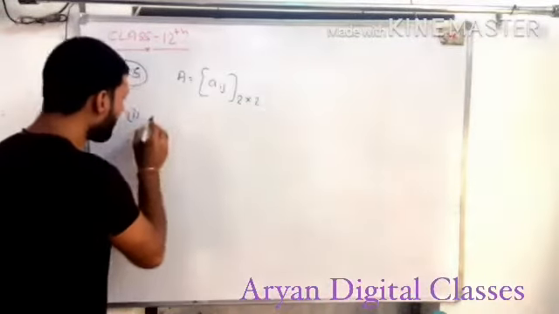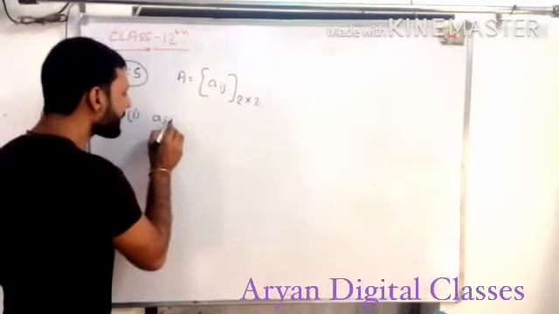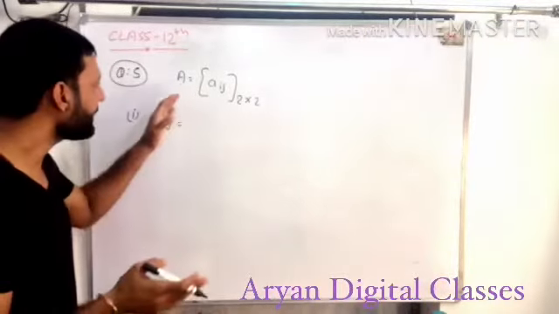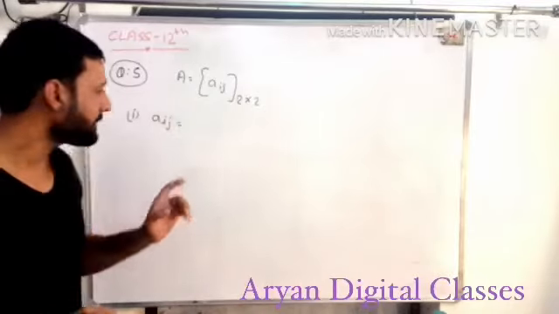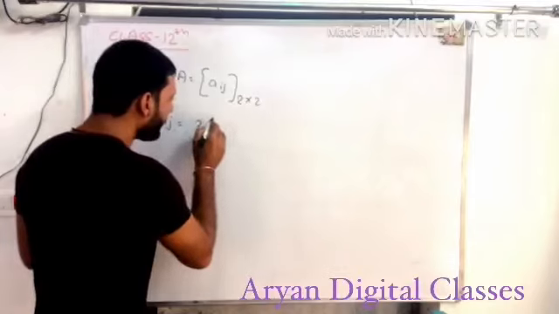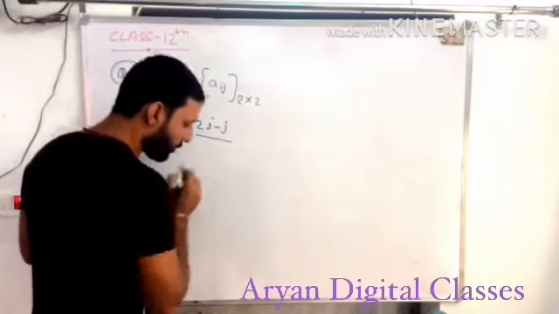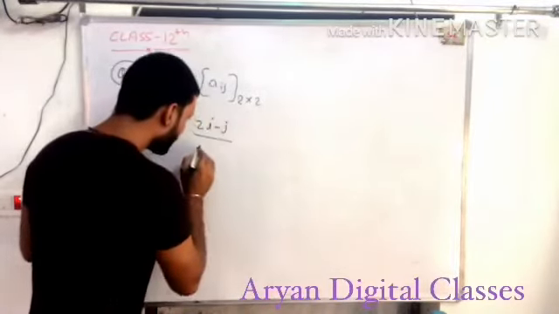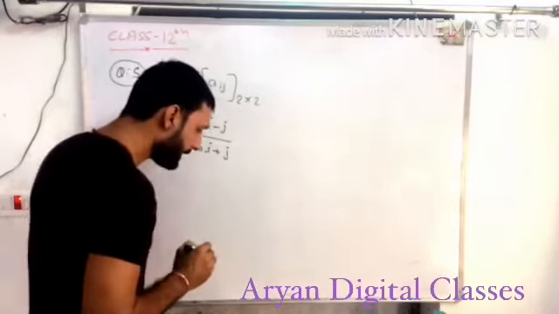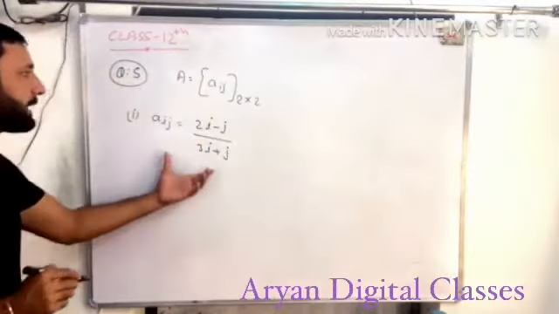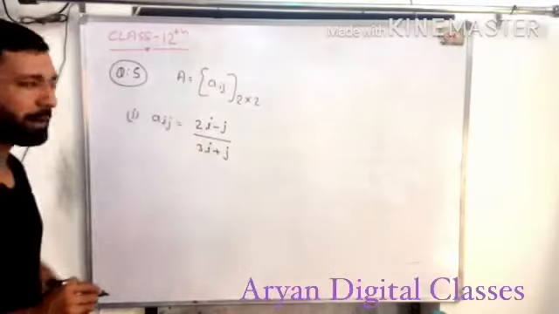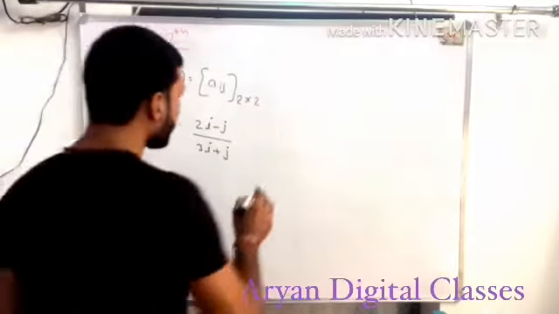The first question is a_ij, which is the general form of a matrix. I already told you that it is the general form of matrices, and the general form a_ij is equal to (2i minus j) upon (3i plus j). We will form this matrix by using this formula. This is the general formula of matrix A. What could the possible matrix be?